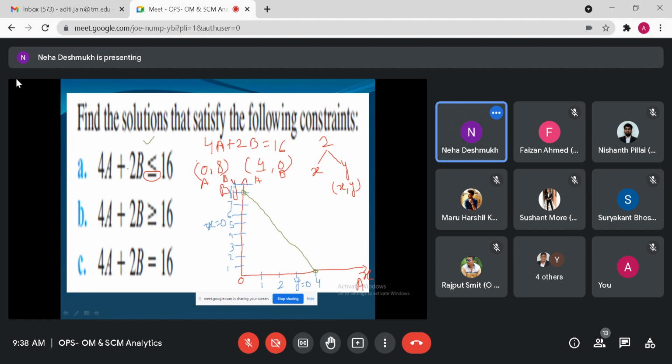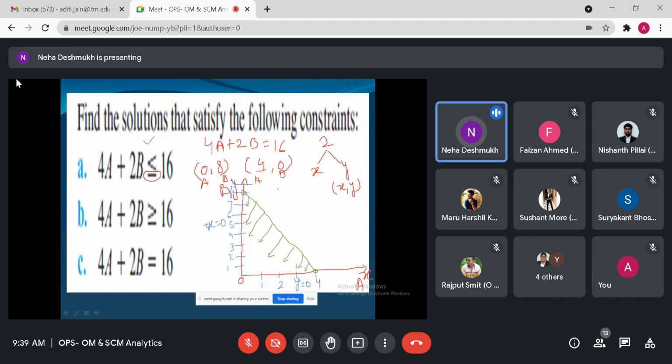Now here, the graphical representation of 4a plus 2b is less than 16. So the whole area is less than from this line, right? So which will be my favorable region? This will be my favorable region. Agree? Yes, class. Are you with me? Yes, ma'am.